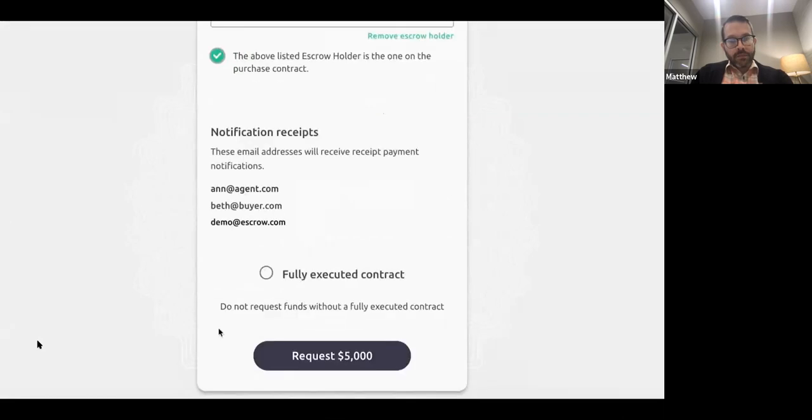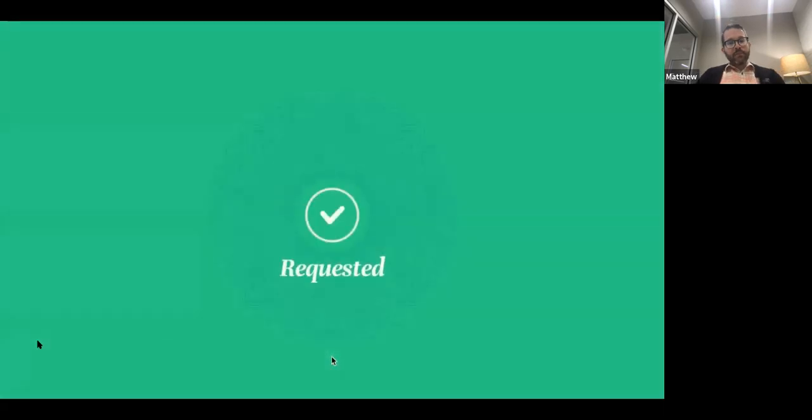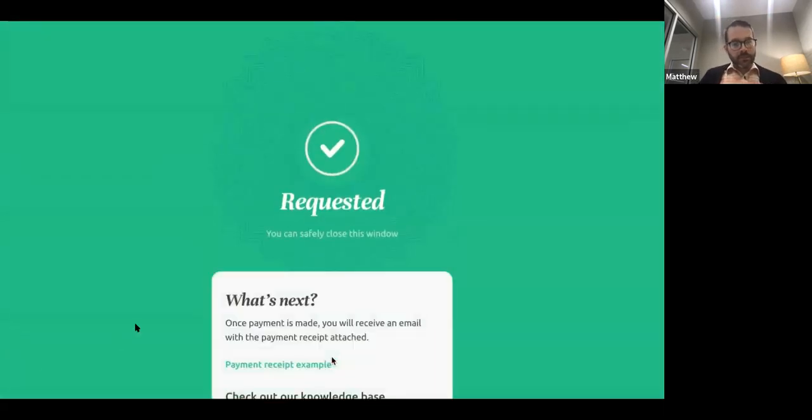Notice that Earnest keeps all parties informed of the earnest money status using our custom notification receipts. You, the buyer, and the escrow holder will receive receipts as soon as the buyer completes their earnest money payment. Confirm that you have a fully executed contract before you make your request. And that's it. You're ready to send your secure digital earnest money request.